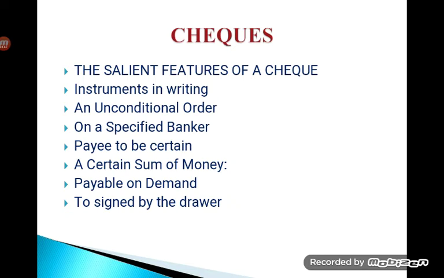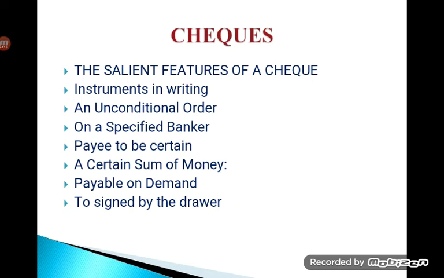So payee to be certain, which means without knowing that person, I cannot ask or direct my bank to make the payment. I have to specify. You would have seen the line next to 'pay to', where you will be writing somebody's name, or if you are paying it to a college, you will be writing the college or university name, or to somebody to whom the money has to be paid, and the beneficiary becomes the payee in this case.